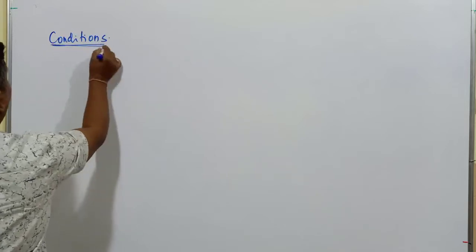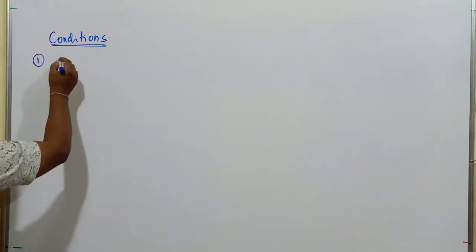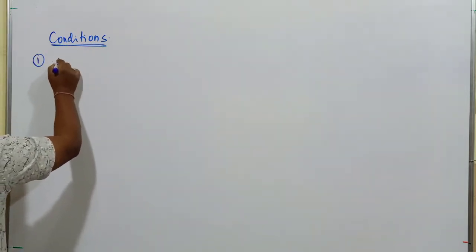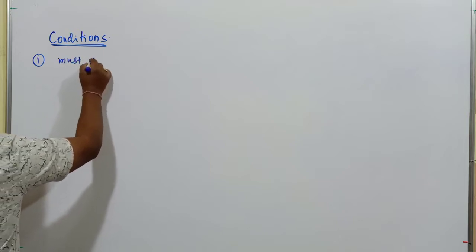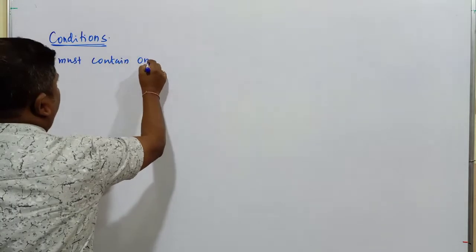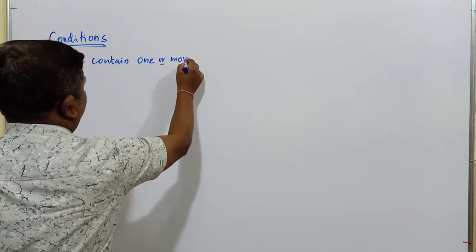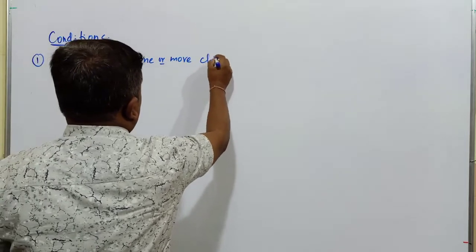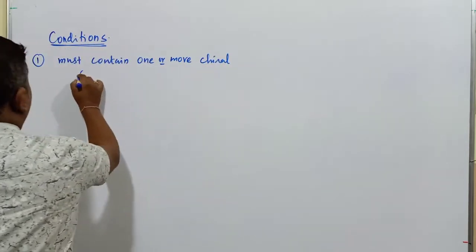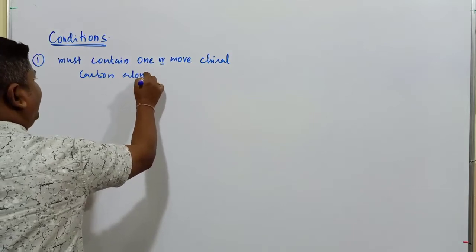So what are the conditions? The first condition, which I mentioned yesterday: the compound or the molecule must contain one or more chiral carbon atoms. Wherever chiral carbon atoms are present, those compounds may exhibit it.